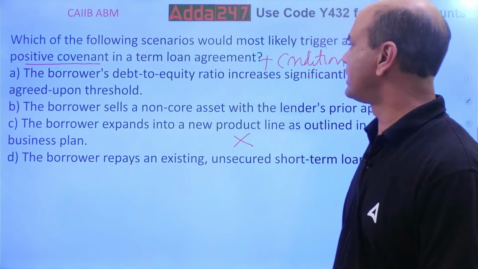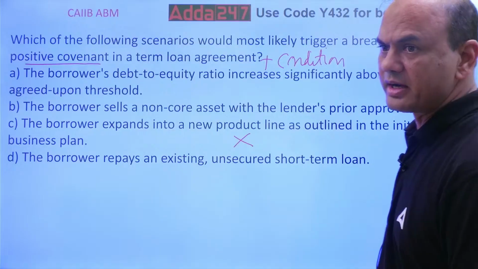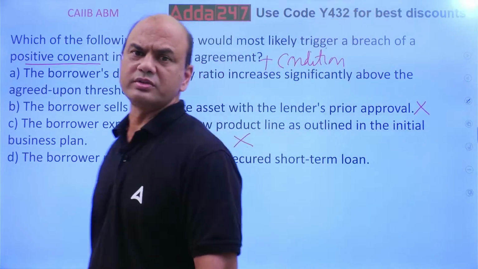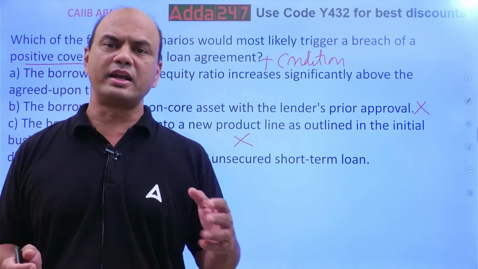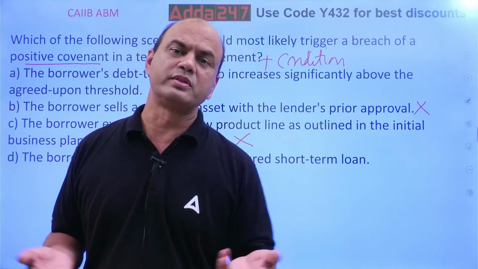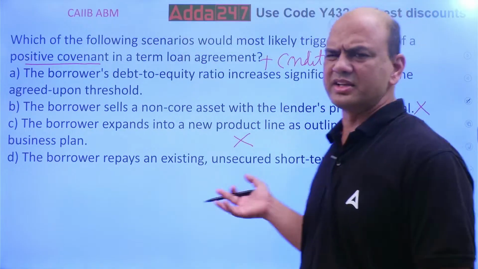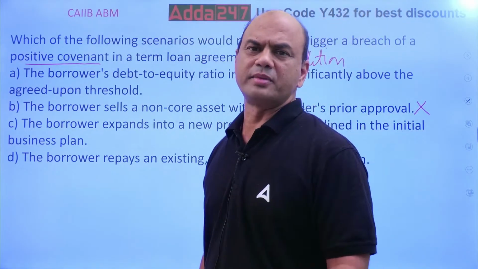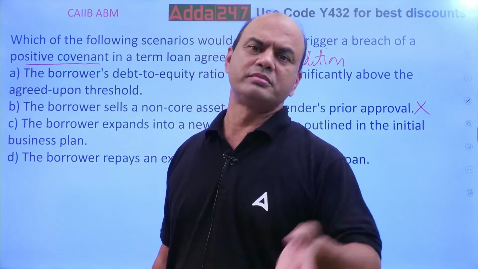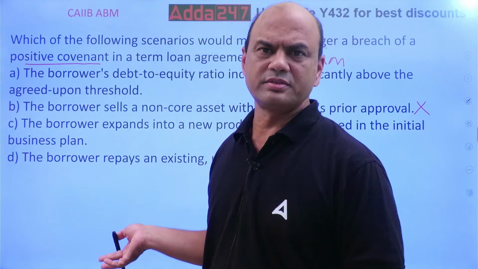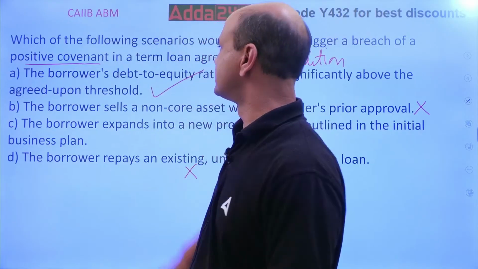A borrower's debt equity ratio increases significantly above the agreed upon threshold. What was agreed? The borrower's debt equity ratio increases beyond that. Now see, any ratio when it increases beyond the agreed level, obviously it is bad for the loan, isn't it? Then the borrower repays the existing unsecured short-term loan. That is also not a negative covenant. Suppose my uncle gave me 2 crore rupees, I'll repay the loans, right? So this is also not a negative covenant. Only the answer is this.